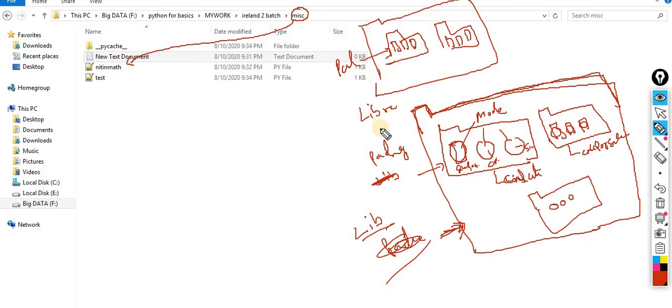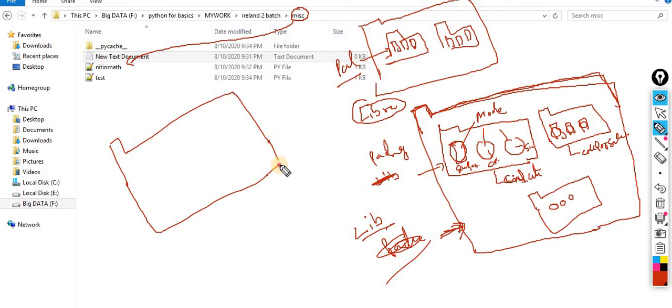So don't get confused. If people say package, they mean a folder which contains a number of modules. And the library is when multiple packages are combined together into a single folder. Whenever you design an application or a product, in your project there are libraries, in a library there are different packages, and in packages there are different modules. For example, this package is the connection package. Who is responsible for making the connection?